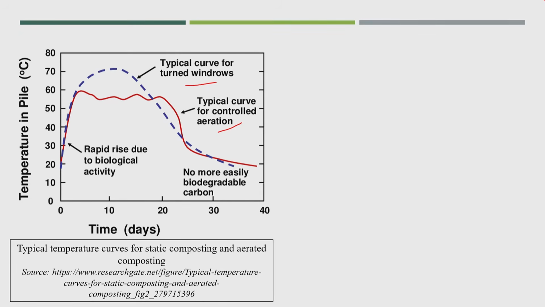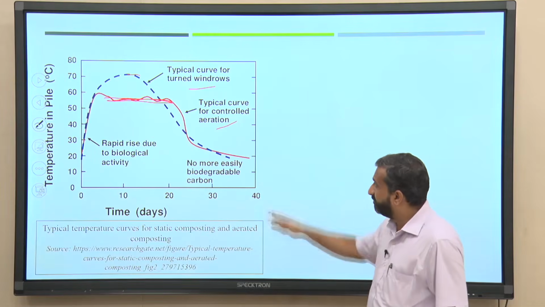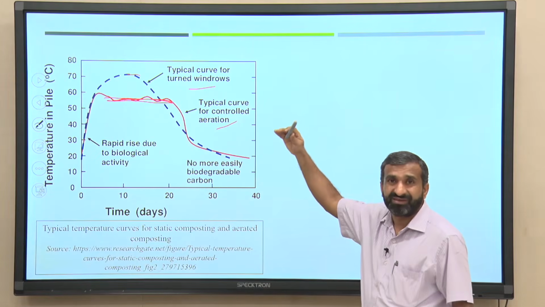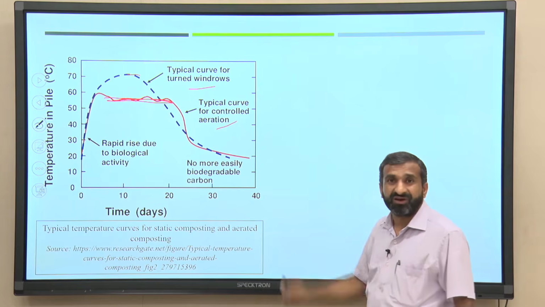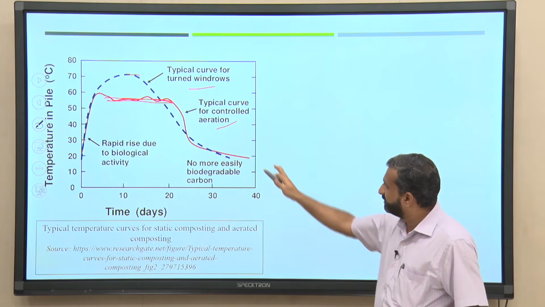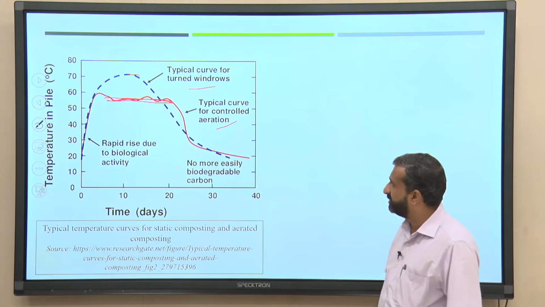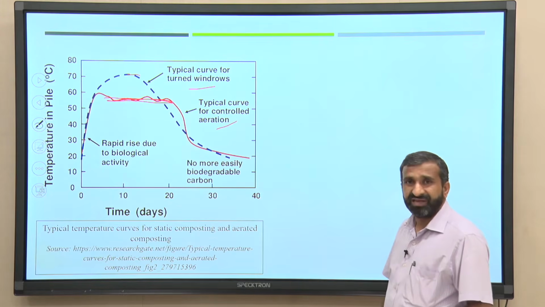Here the temperature you see is more compared to the controlled aeration, but here you see that for a much longer period the maximum temperature could be possible in controlled aeration. Obviously, it is not like the temperature of the turned windrow or agitated pile, but still I think that temperature is good, around 60° is possible to achieve in the aerated pile.